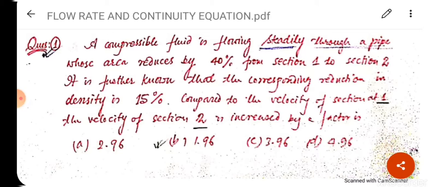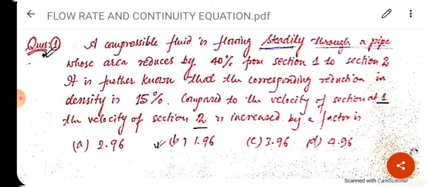It is further known that the corresponding reduction in density is 15% compared to the velocity at section 1. The velocity at section 2 is increased by a factor of. Here are 4 options. A is equal to 2.96, B is equal to 1.96, C is equal to 3.96, D is equal to 4.96. Very good question.